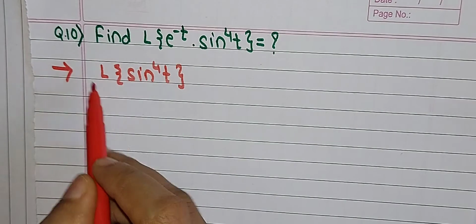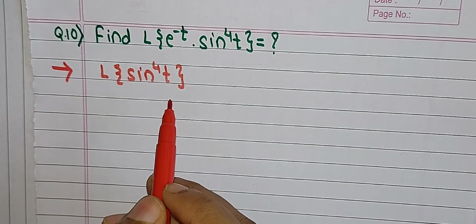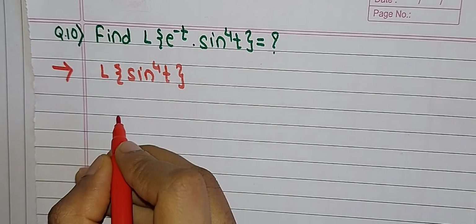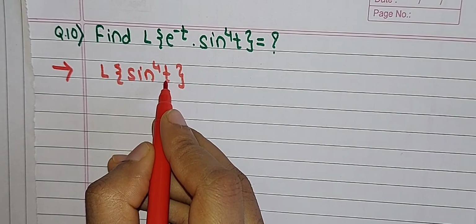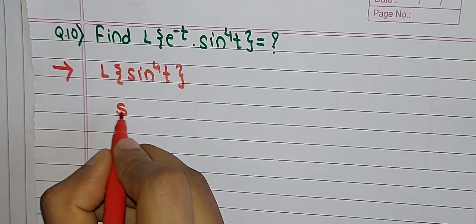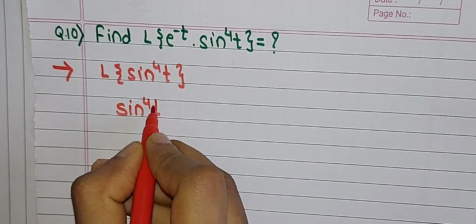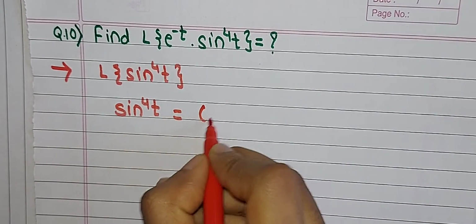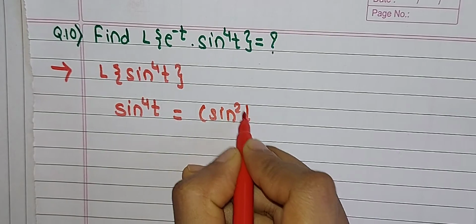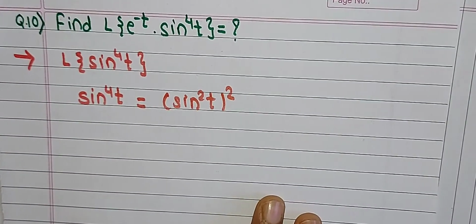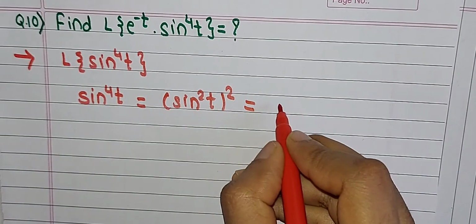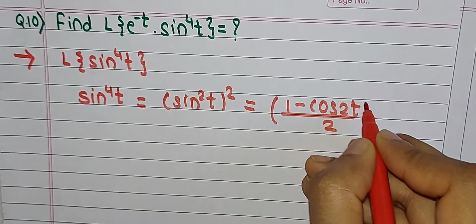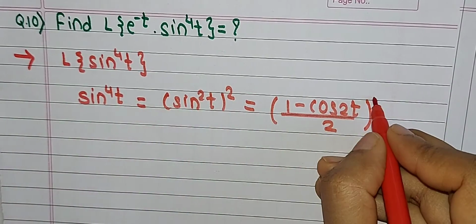To find the Laplace of sin raised to 4t, we don't have any standard formula for this function. Therefore, we will convert sin raised to 4t into linear form. We consider sin raised to 4t, which can also be written as sin square t, the whole squared. We already know that sin square t is equal to 1 minus cos 2t divided by 2.